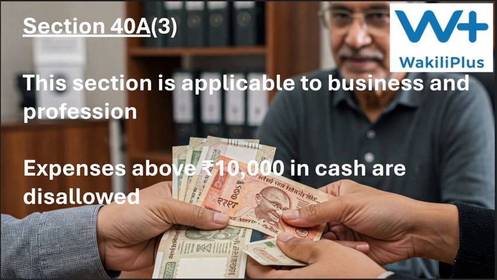The next section that we are going to discuss here is section 40A subsection 3. This section is about expenses incurred by businessmen or professionals. For them, the tax is calculated after deducting the expenses from the income. That is, tax is calculated on the profit or gain. So from the income, expenses are deducted, then we get the profit or gain, and on that only the taxes are calculated under the head PGBP, that is, profit and gains from business and profession.